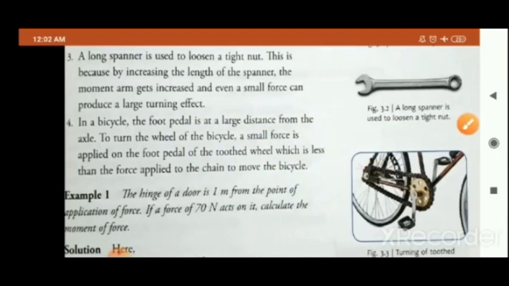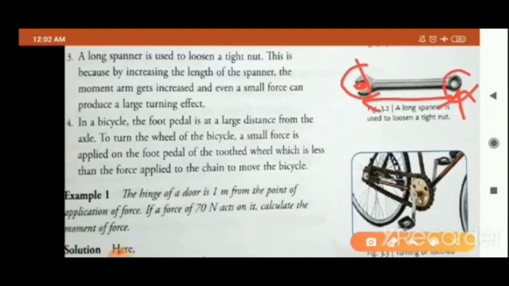Suppose here it is your screw. The spanner is fixed here at the screw. And this is the point where you hold the spanner. Okay, so if we take a long spanner, what will happen? The distance between the fixed point and the line of action will increase. And even if you apply a small force at the corner, there will be a large turning effect.